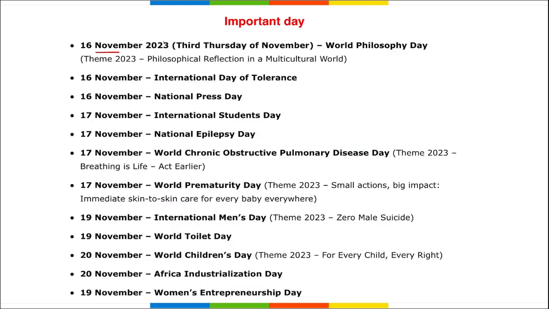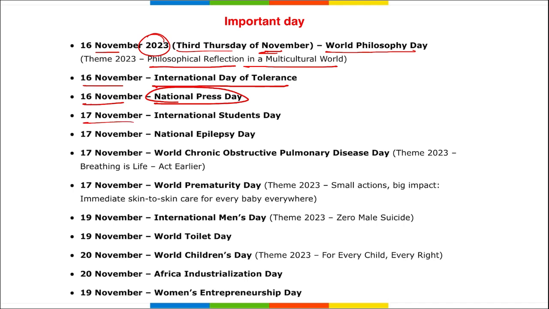Next, 16th of November in 2023, that is the 3rd Thursday of the November month, was observed as World Philosophy Day with the theme Philosophical Reflection in a Multicultural World. 16th of November is also International Day of Tolerance, and also National Press Day. 17th of November is International Students Day.